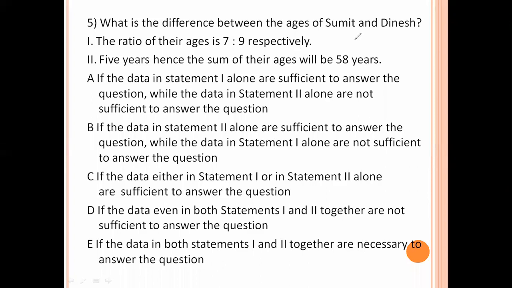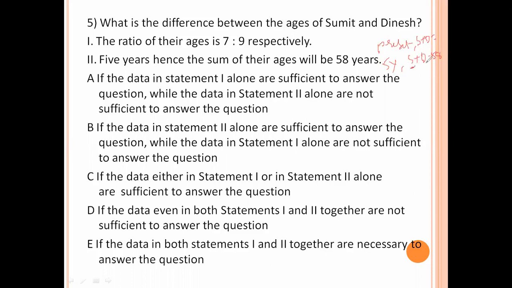What is the difference between the ages of Sumit and Dinesh? The ratio of their ages is 7:9 respectively. Five years hence, the sum of their ages will be 58 years. So after 5 years, the sum of Sumit plus Dinesh is 58. So going 5 years back, we get the present value, which is Sumit plus Dinesh.